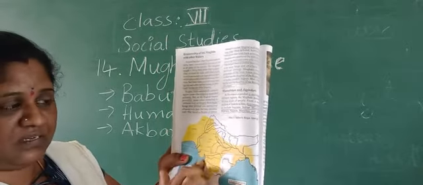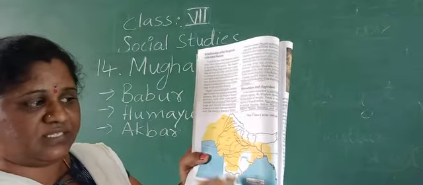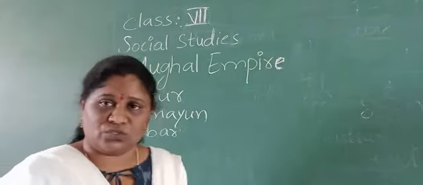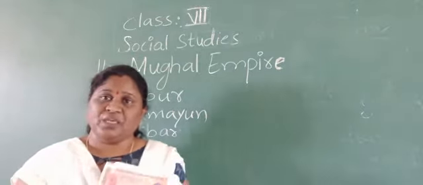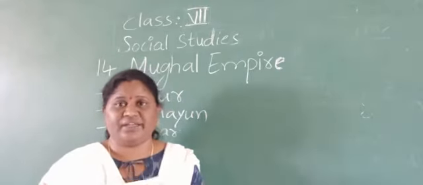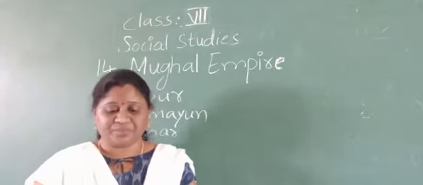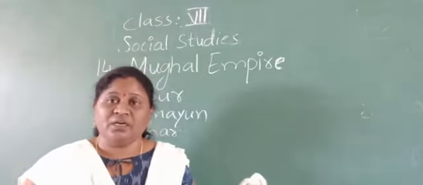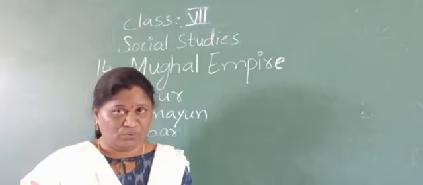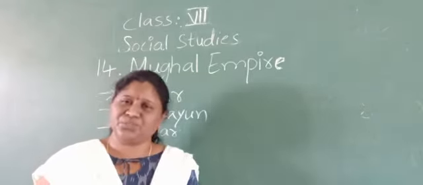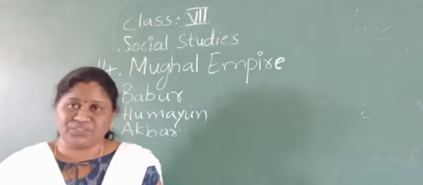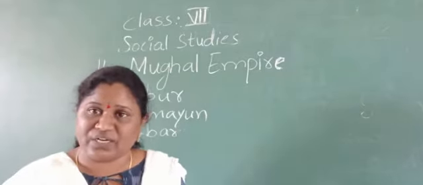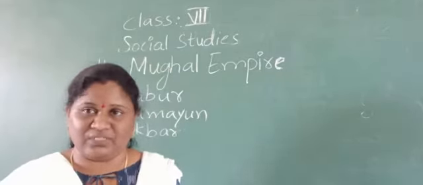Akbar's Empire included some places in Afghanistan and Kashmir. So what was special about Akbar? He became emperor at a very young age, conquered many places, and expanded his empire more and more. He used different policies in his administration. We will learn clearly about Akbar's policies in the next lesson.